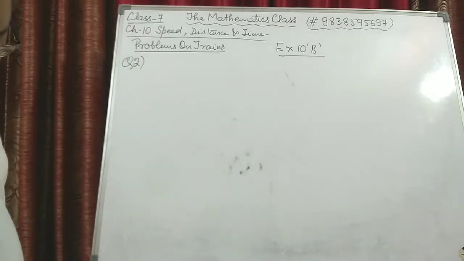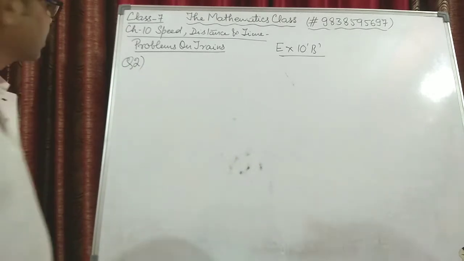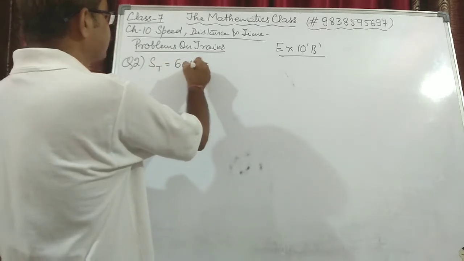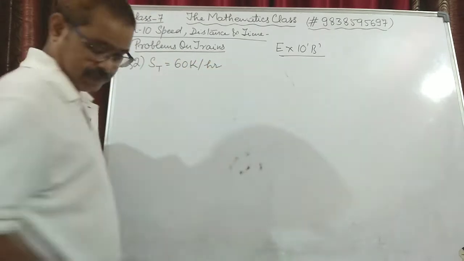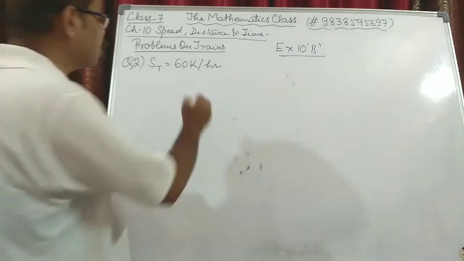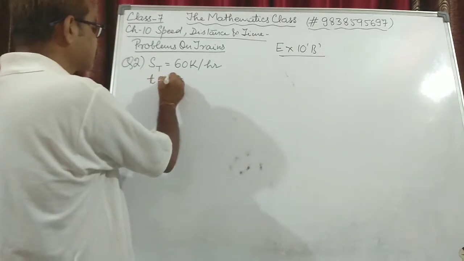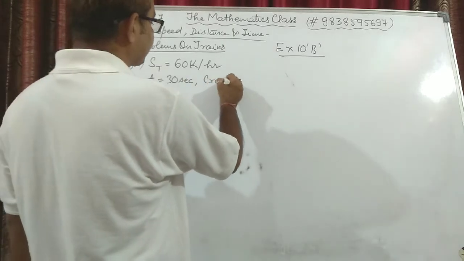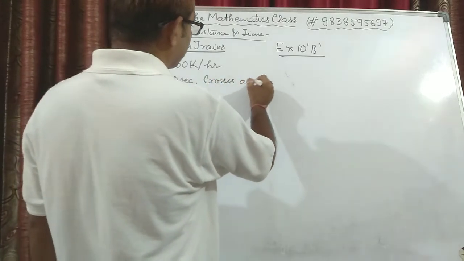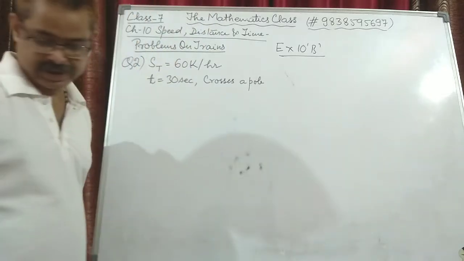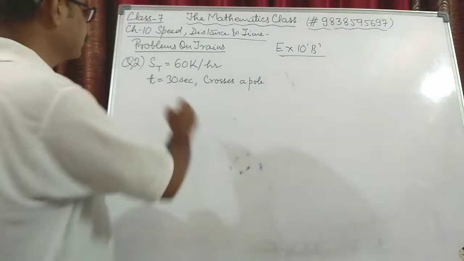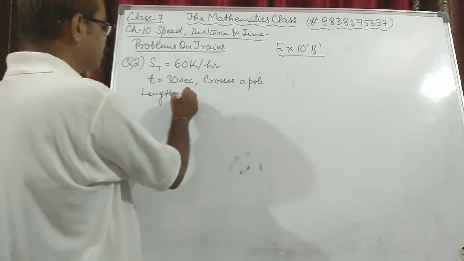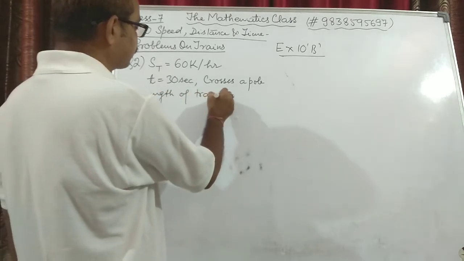They say a train with a speed of 60 kilometers per hour crosses a pole in 30 seconds. We have to find the length of the train.